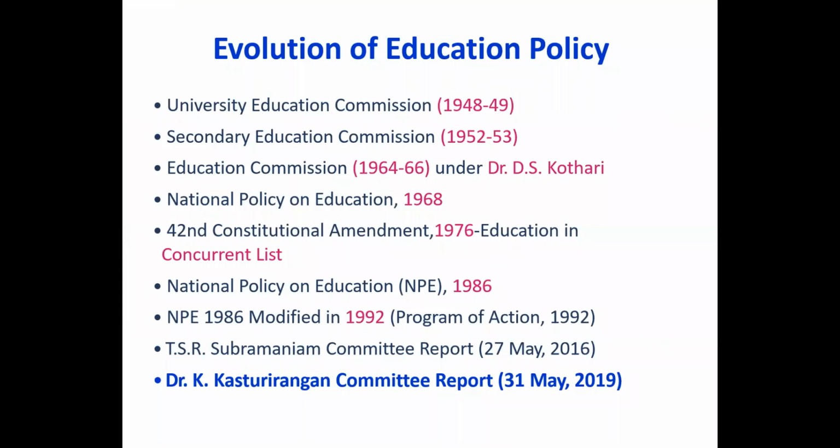Education Commission in 1948, Secondary Education Commission 1952, Education Commission 1964, the National Policy on Education 1968, then the 42nd Constitutional Amendment 1976, Education in the Concurrent List, then the National Policy on Education, that is 1986, that is the last and important policy, and then it was modified in 1992. So it is the current policy, which is of 1986 and modified in 92, and then the TSR Subramanian Committee report